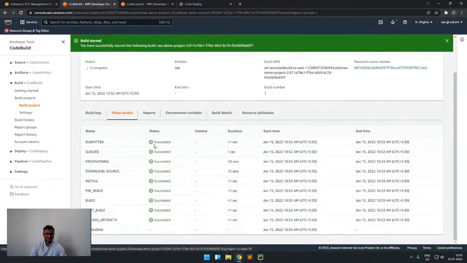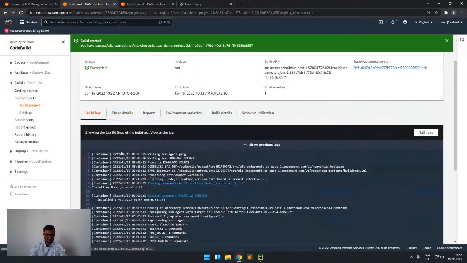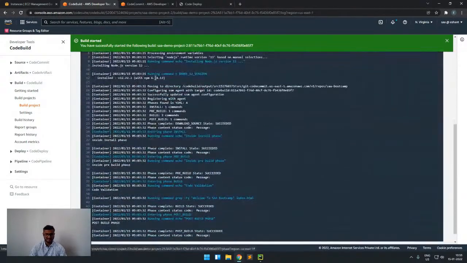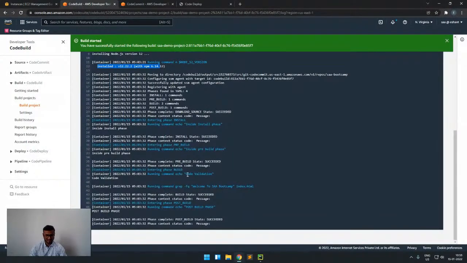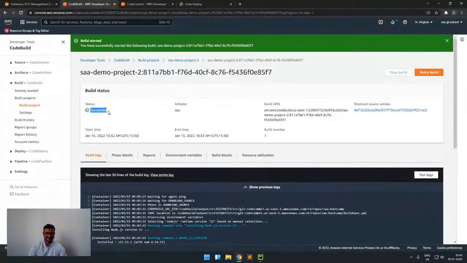Now you can see for all the steps it shows succeeded. Here we see install, pre-build, build, post-build, all the phases that we configured are displayed. In the logging part, we can see that the Node.js 12 version got installed, and code validation is going on, and it found this string in index.html. So my overall build has succeeded. So like this.